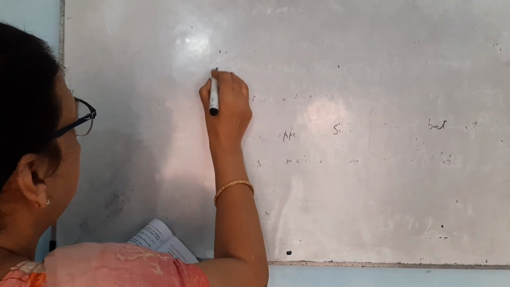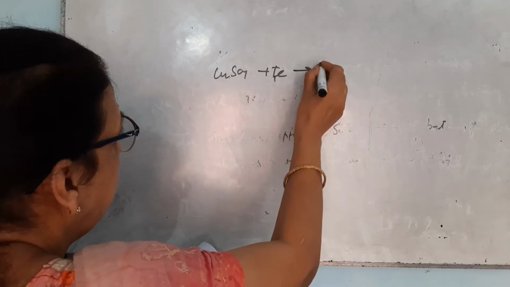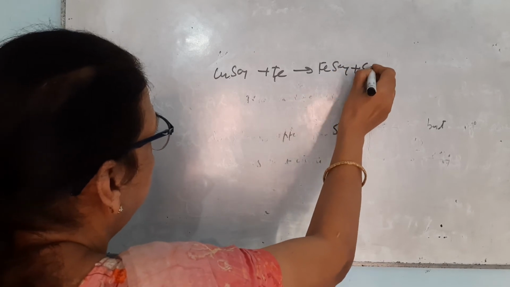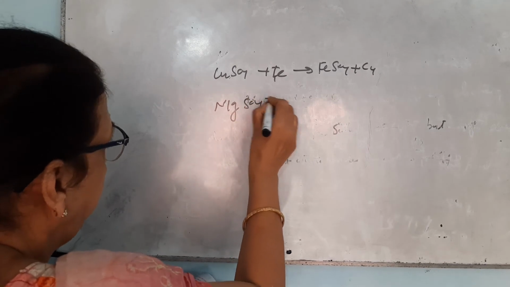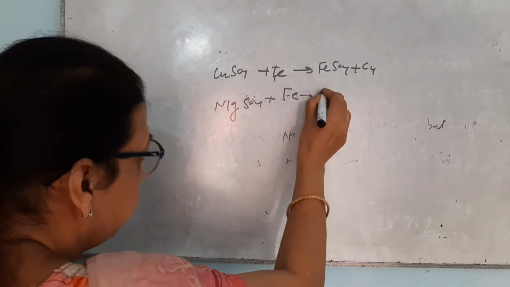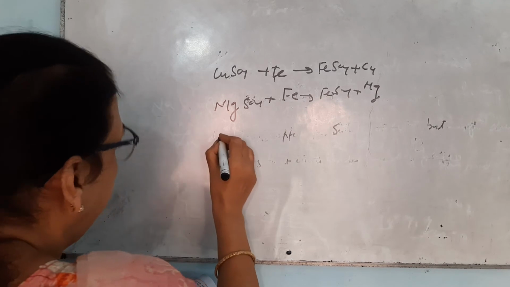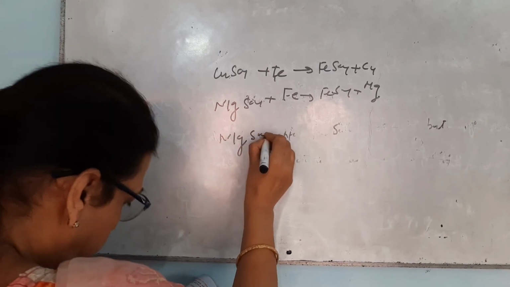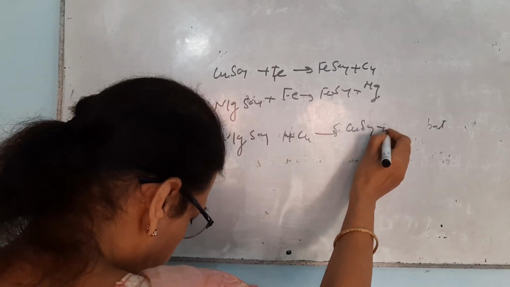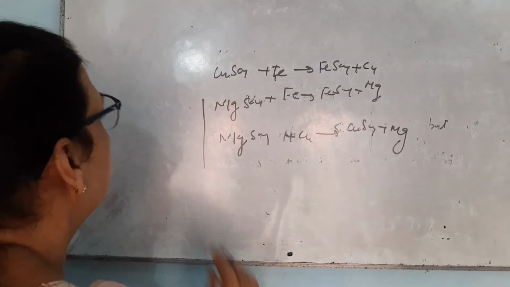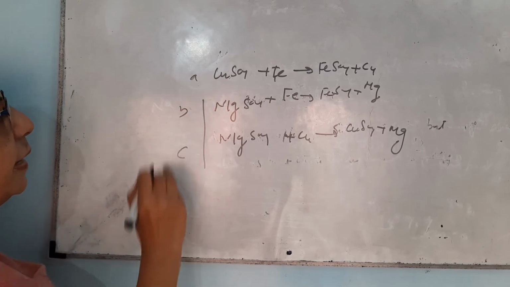The first reaction is copper sulfate plus Fe, giving FeSO4 plus copper. The second is magnesium sulfate plus Fe, giving FeSO4 plus magnesium. The third one is MgSO4 plus copper, giving CuSO4 plus magnesium. Suppose it is A, B and C, B and C will not occur.